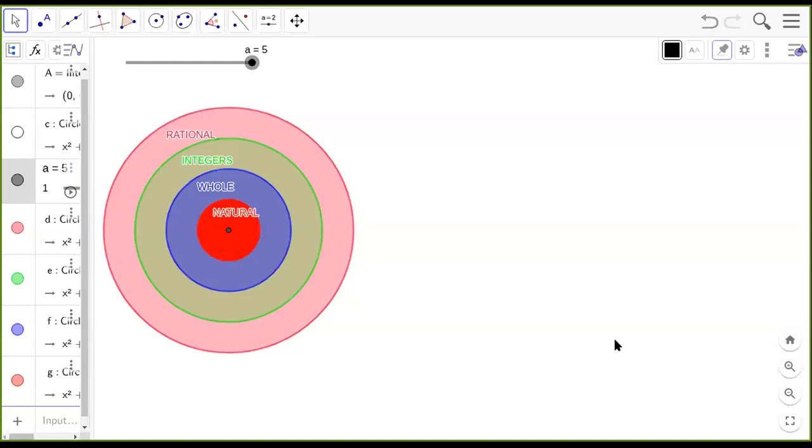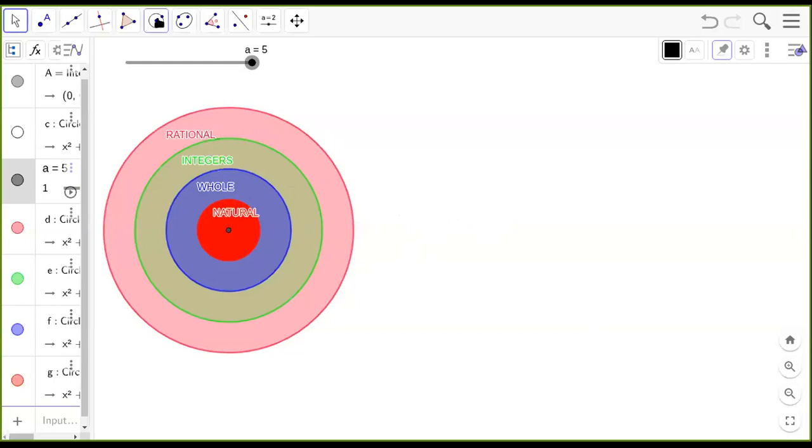So let me go to the screen share again. I'll go back to my GeoGebra applet. Then we will try to understand how this system is going to be understood. Now I have these 4 concentric circles, that is one group containing the other group, and it has grown like this. The number system has grown till the rational like this, as one is contained inside the other. Now this irrationals is something which I cannot include into this because none of the irrational is a rational. So they are 2 different groups of numbers.